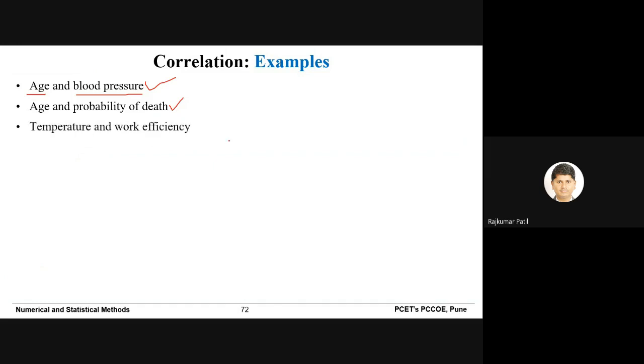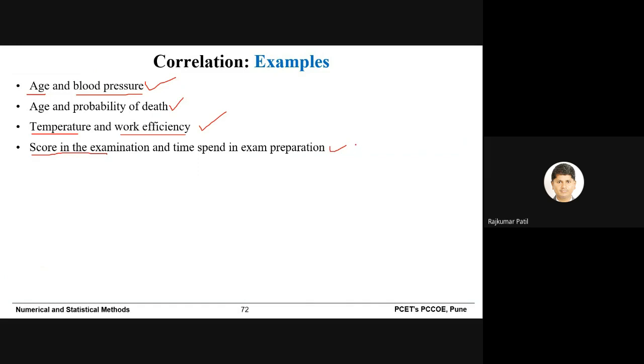Temperature and work efficiency. As temperature increases, work efficiency decreases. So negative correlation. Score in the examination and time spent in preparation. Generally, as you spend more time on preparation of a given course, you will definitely have a higher probability of getting good marks in that examination.